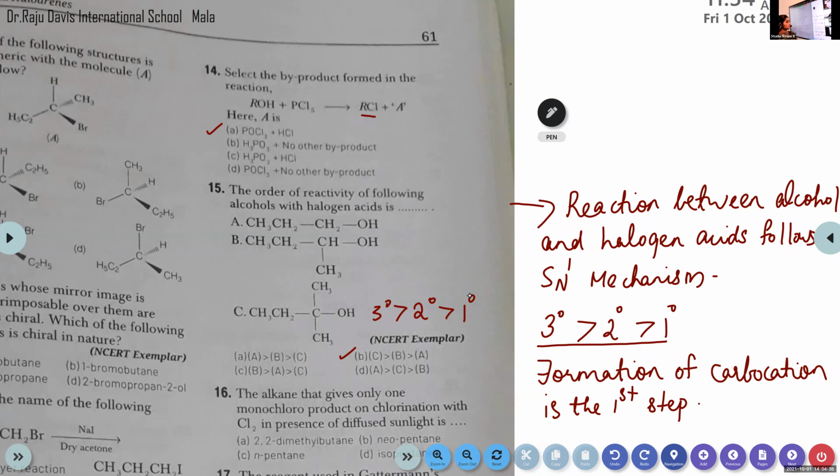Do you remember what is steric effect? Due to the presence of large bulky groups on this carbon atom, the attacking nucleophile cannot enter the central carbon atom. Okay. So the SN2 mechanism follows the opposite order: primary is greater than secondary is greater than tertiary. So it's clear, children, about question number 15. Do you have any doubt? Anyone?